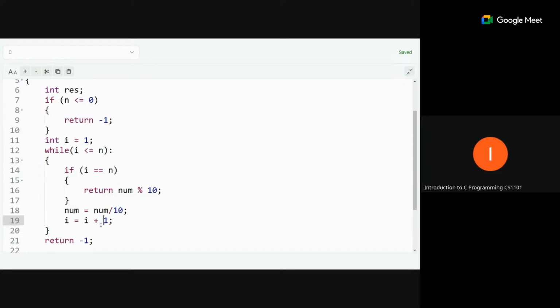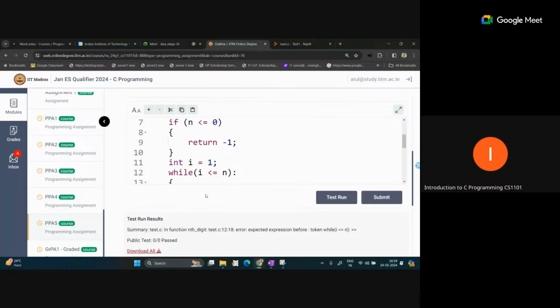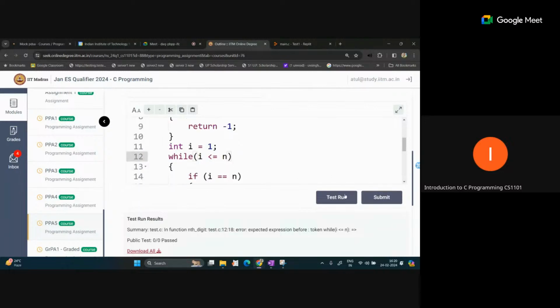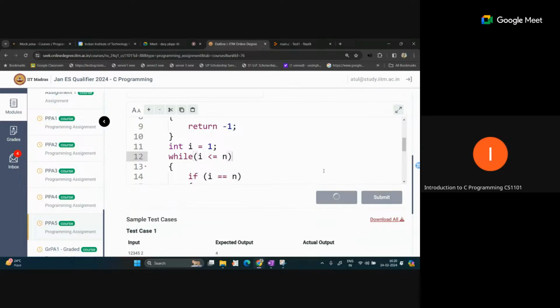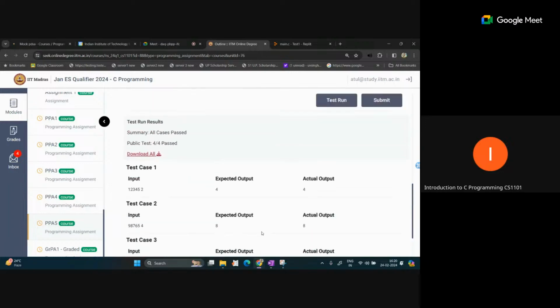Now this is complete. So after the first iteration, i will become 2. Then this is now equal to, and we will check this condition, and our output will return at this point. So in this manner, we will get the output. Let's check. Some error is there. This is the Python statement. Yeah, so you can see we are getting all test cases passed.